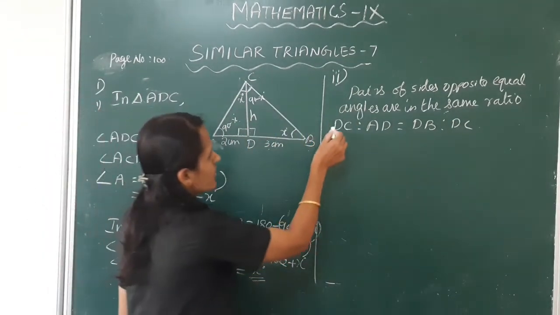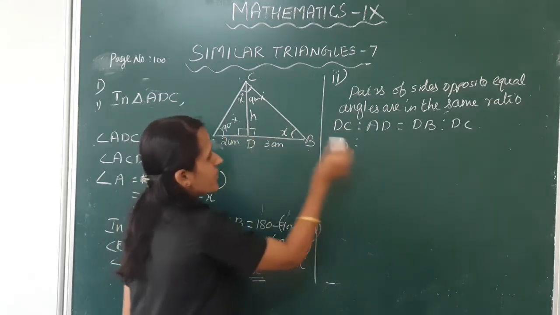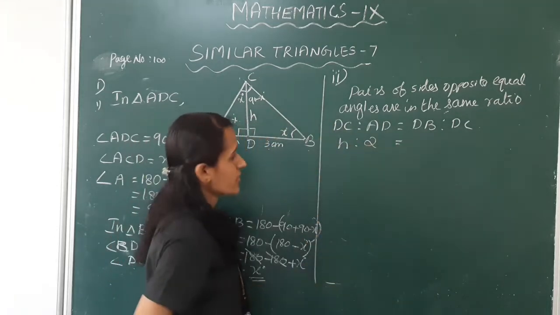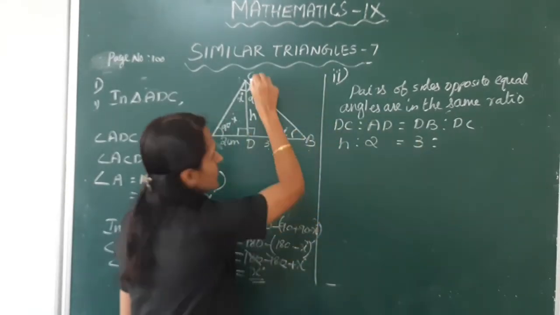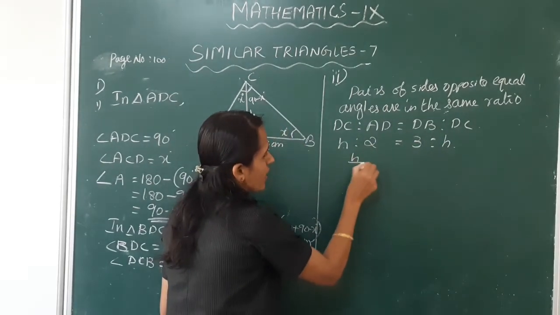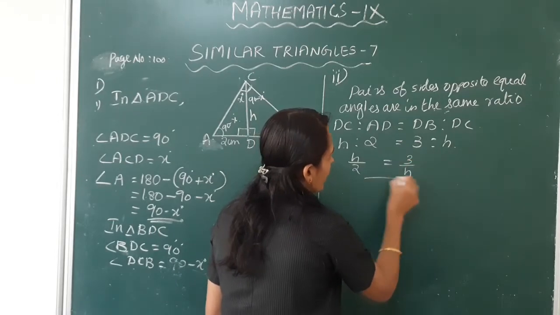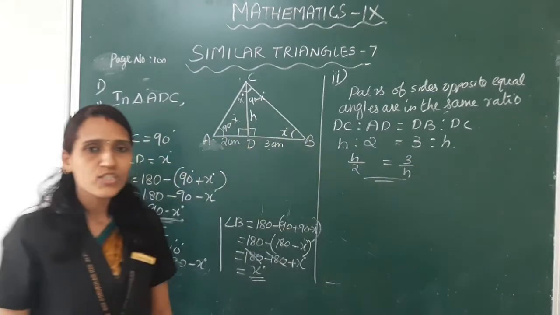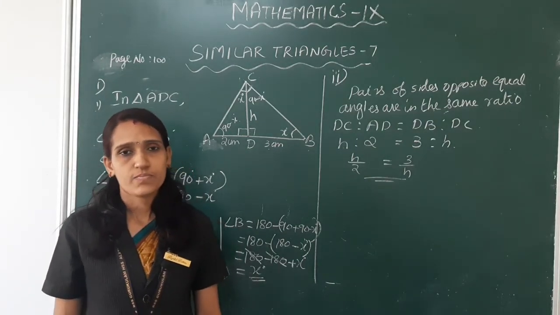Okay, here DC is H is to AD is 2. This is equal to DB is 3 is to DC is H. This can be written as H by 2 is equal to 3 by H.